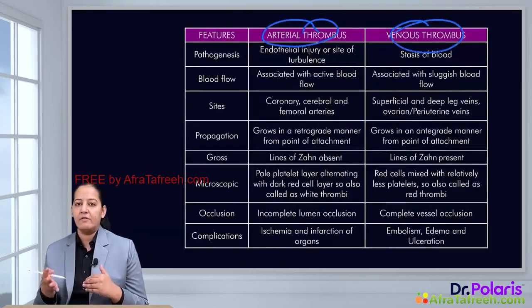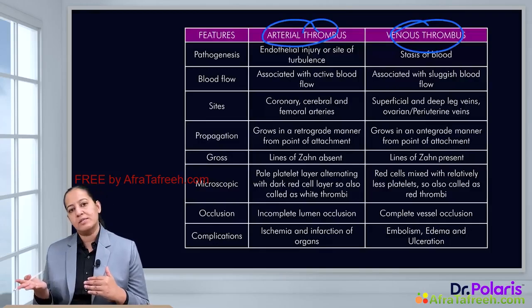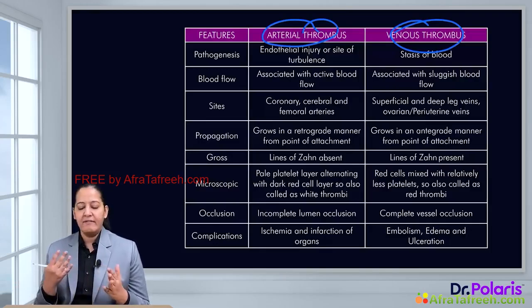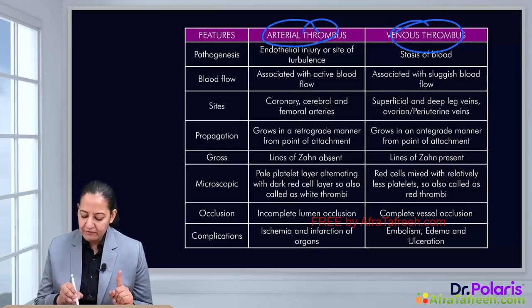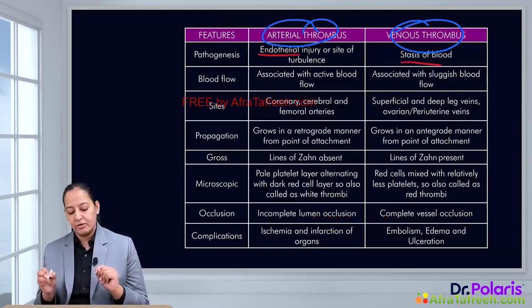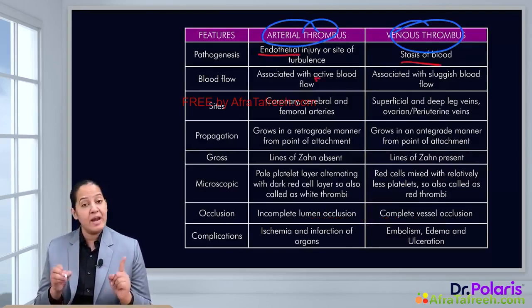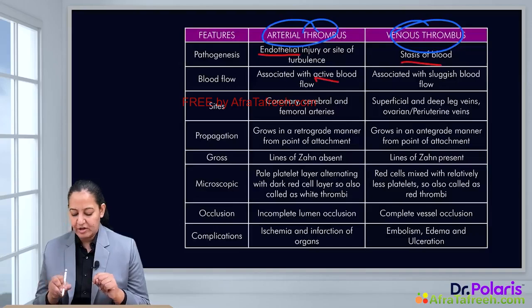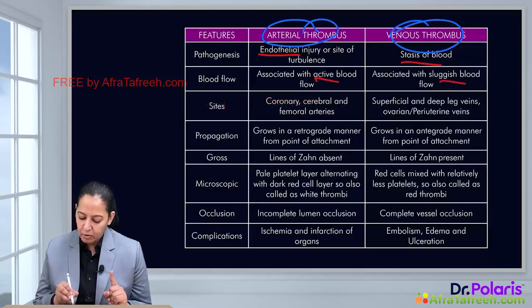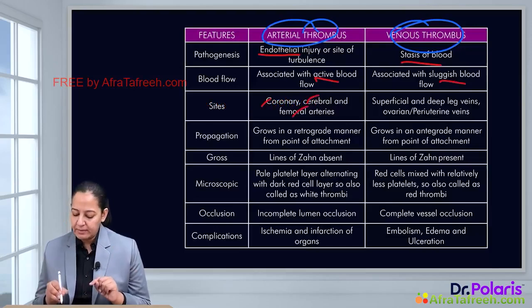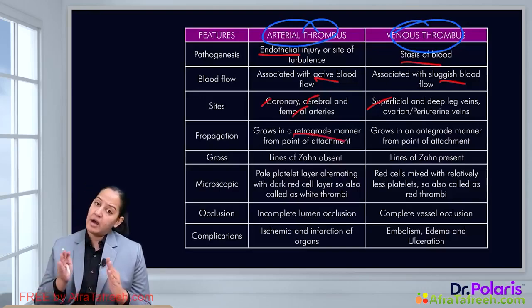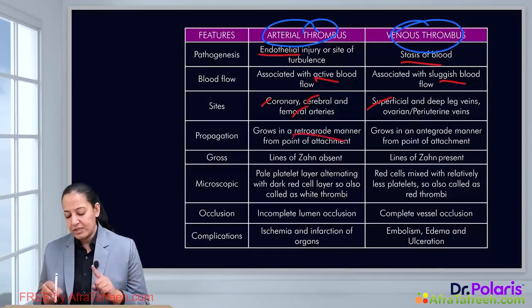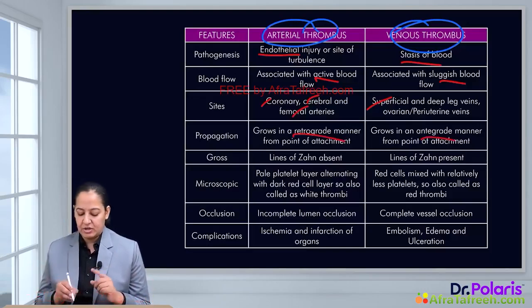The third one is the cardiac one, which is present in the heart and causes vegetations in the heart. The differences between the arterial one and the venous one we have already understood. The arterial one is basically formed because of endothelial injury, the venous one because of stasis of blood flow. The arterial one forms in active blood flow, the venous one in sluggish blood flow. Arterial examples are coronary, cerebral and femoral artery. Venous examples are superficial and deep veins of the leg. Regarding propagation, the arterial one propagates in the opposite direction, retrograde direction. The venous one propagates in the same direction, antegrade direction.